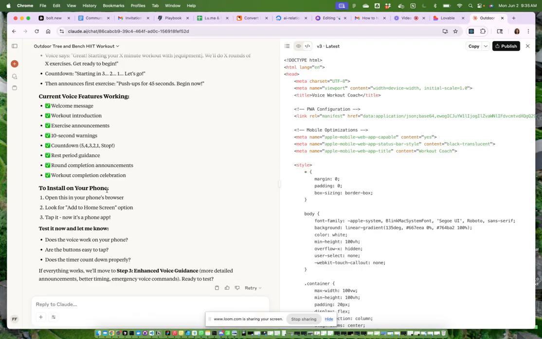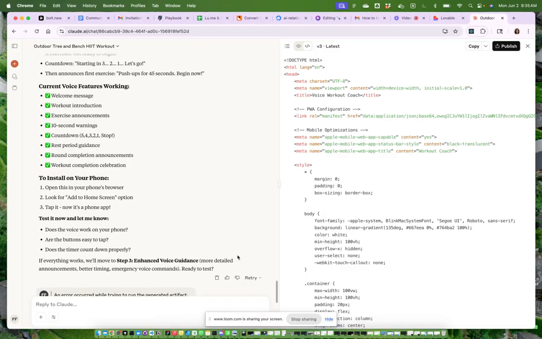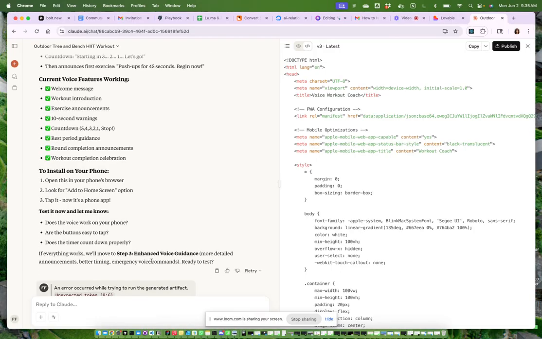It says to install on your phone, open this in your phone's browser, look for the add to home screen option, tap it. Now it's a phone app. Test it now, and so on. If everything works, we move to step 3: enhanced voice guidance, more detailed announcements, better timing, emergency voice commands. Ready to test? Great, thanks.